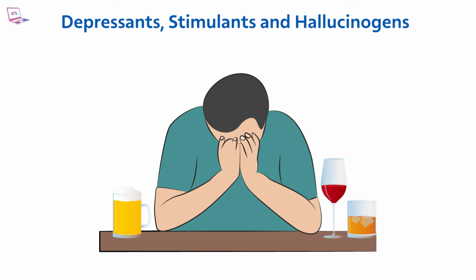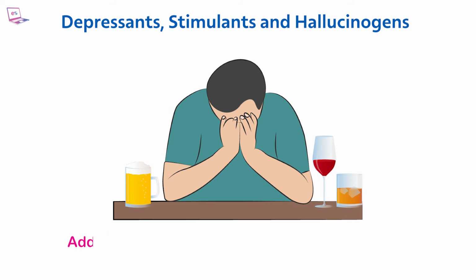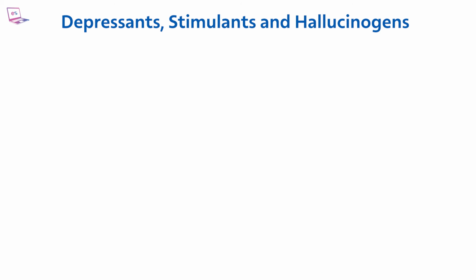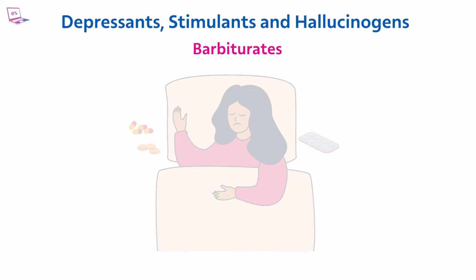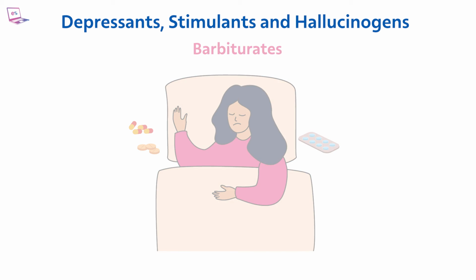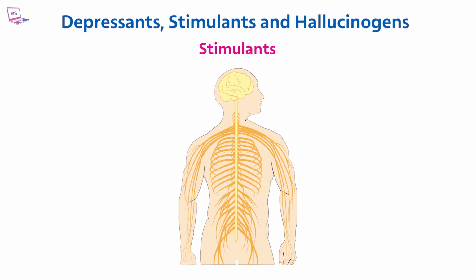It is widely available and socially accepted in many cultures. However, excessive or prolonged use can result in addiction, liver damage, impaired judgment, with various other health complications. Barbiturates can help you to get sleep by relieving anxiety and muscle spasms, and they belong to the category of depressants. Stimulants increase the activity of the central nervous system.